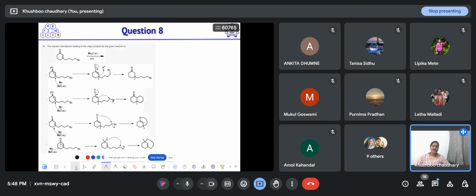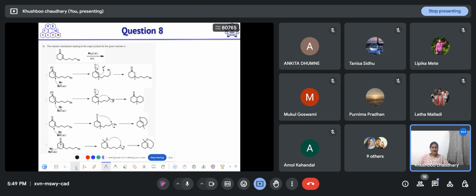So the next question is: the reaction mechanism leading to the major product of the reaction is. This is an example of 1,4 addition, and this is Gilman's reagent which they are using. You have to find out which mechanism will lead to the major product. These are the four options given to you. You have to first select the major product which is formed according to you, and then decide whether it is following the correct mechanism or not.